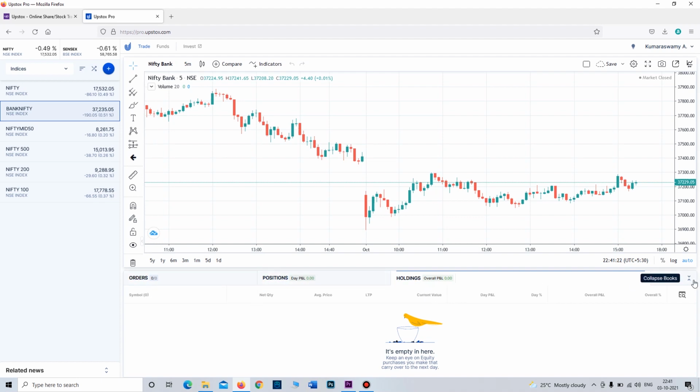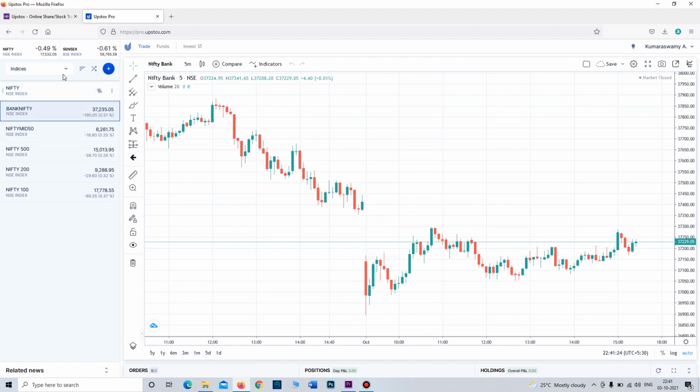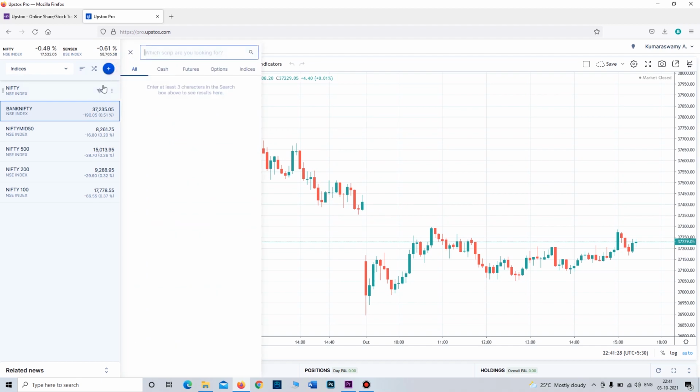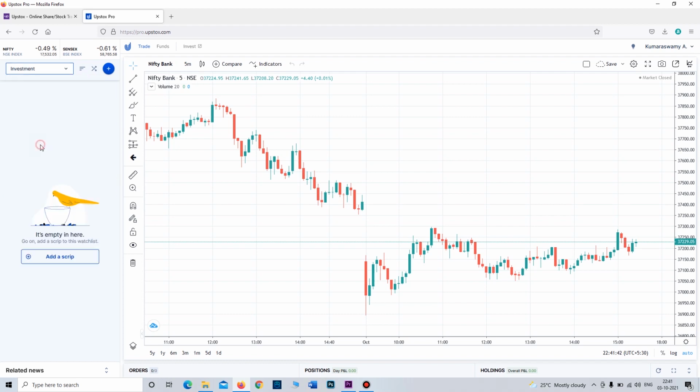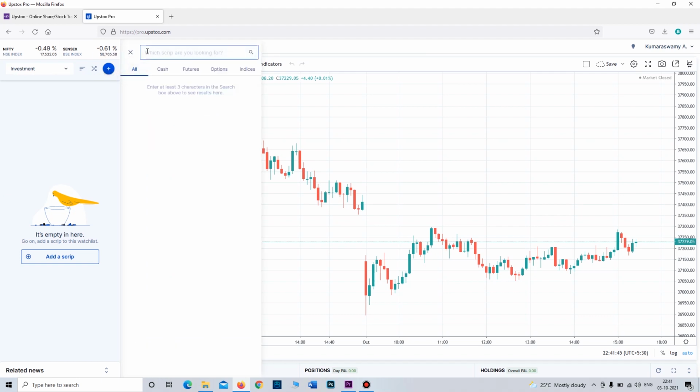Okay, now how to add shares and how to buy shares. Now I will make a watch list, create a new watch list. Okay, now I will type investment. In investment, the first stock I will choose is Reliance.